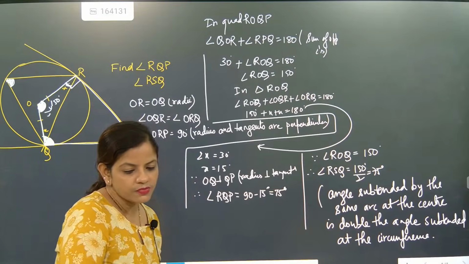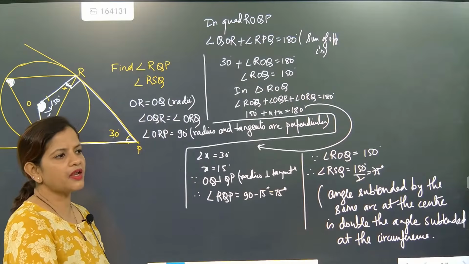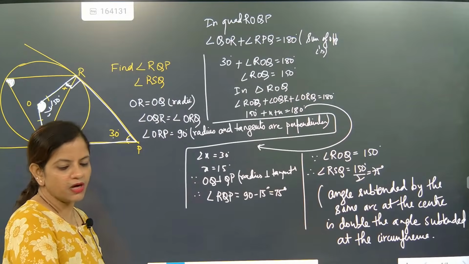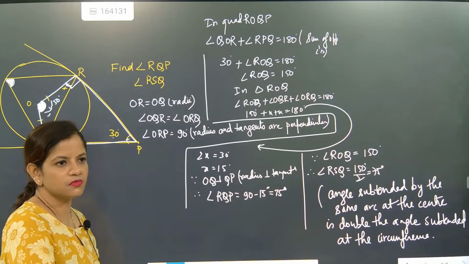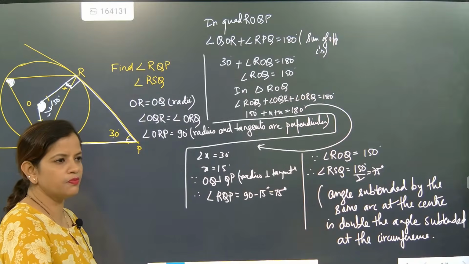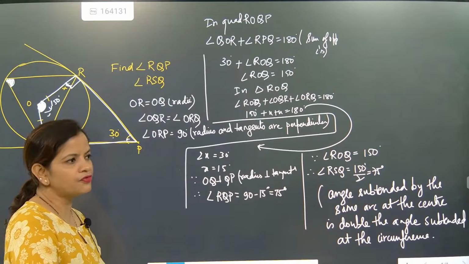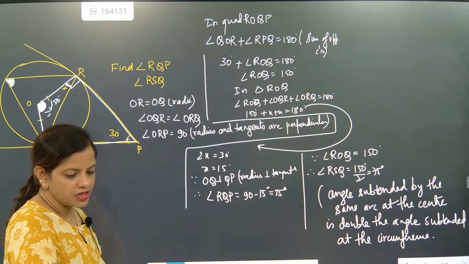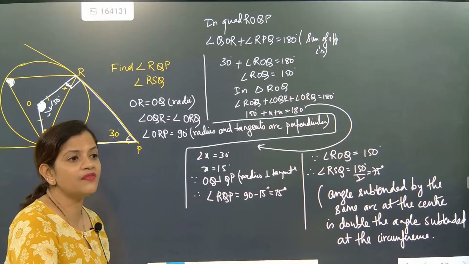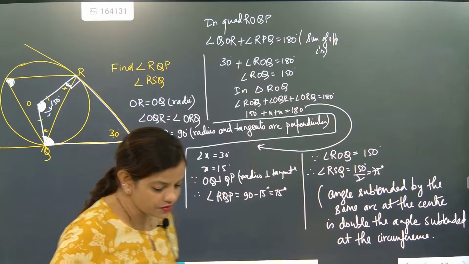If questions from this part are coming, it means circle will definitely carry 4 to 5 marks. Definitely 2 questions will come. You see the new trend, definitely new questions will come like this pattern, so we have to be very careful. Okay, see, don't leave this type of questions. But today we have done all exceptional questions. Most important questions of circle chapter revision we have done.